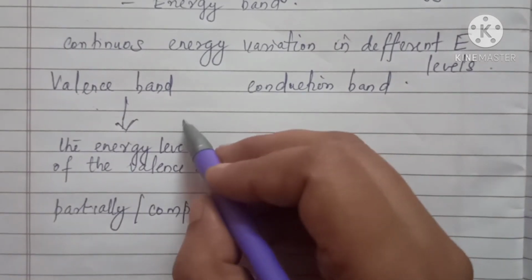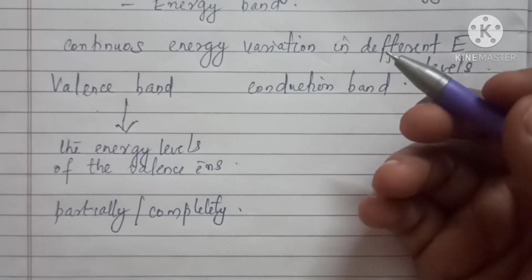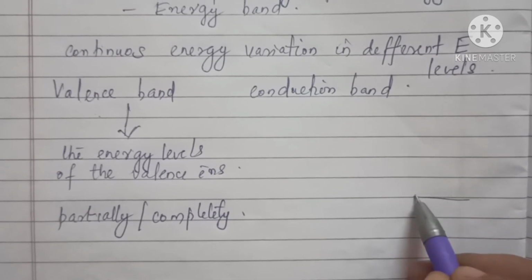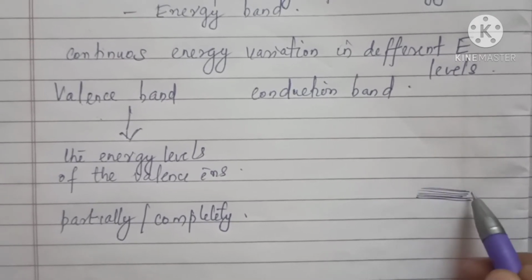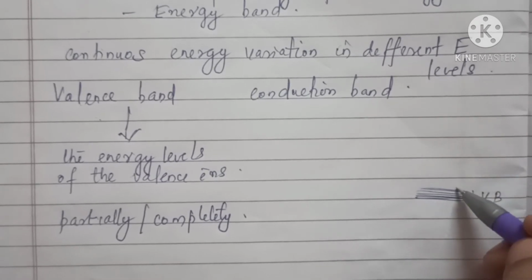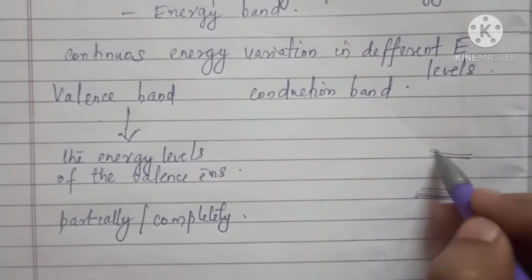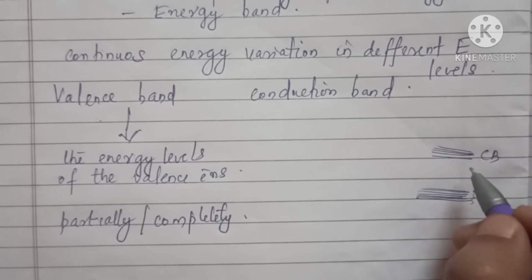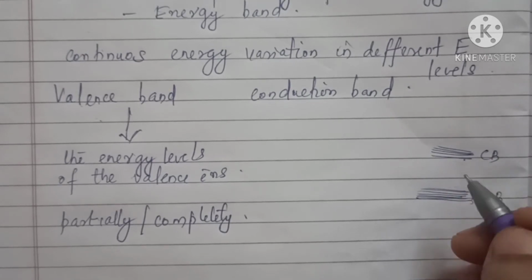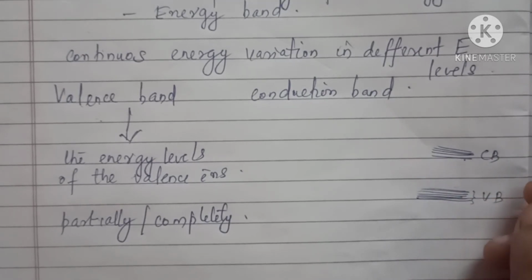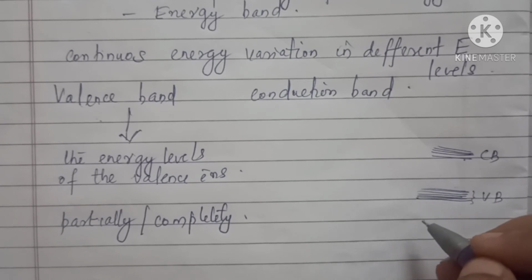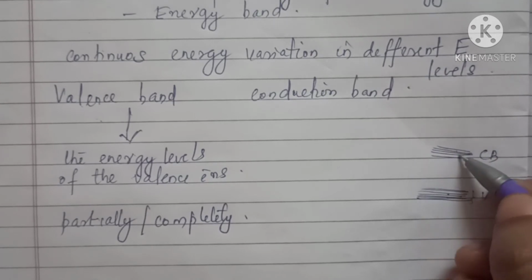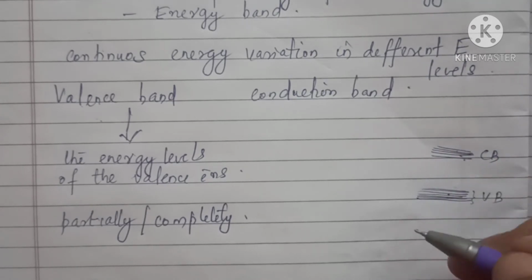Now what is the conduction band? Conduction band means the energy band above the valence band. As I told, the energy levels will get split, no? So a large number of energy levels will be there. Suppose this is considered as the valence band. The energy level just above the valence band, we call it the conduction band. At room temperature, this conduction band is either empty or partially filled with electrons. Electrons can gain energy from an external electric field and jump from the valence to the conduction band and contribute to the electric current. That's what we are going to discuss.